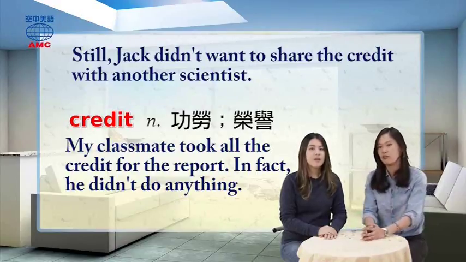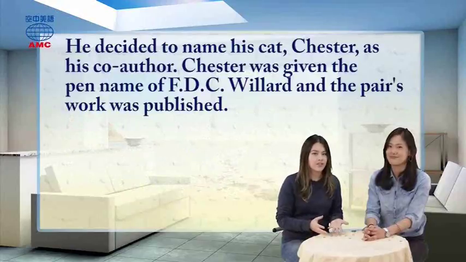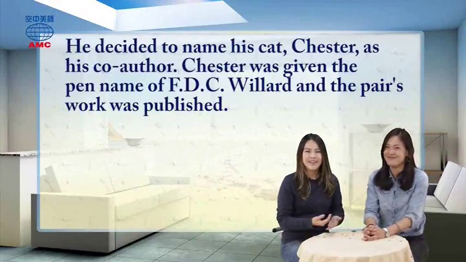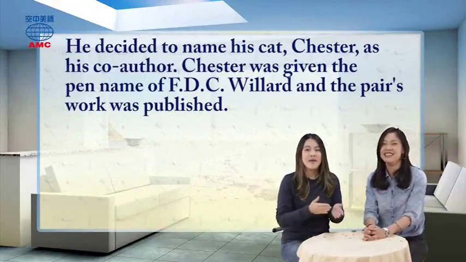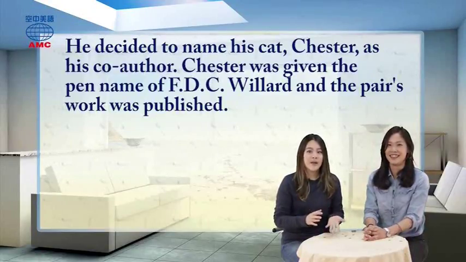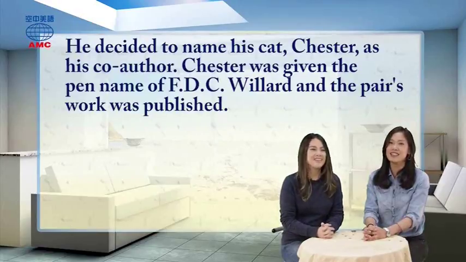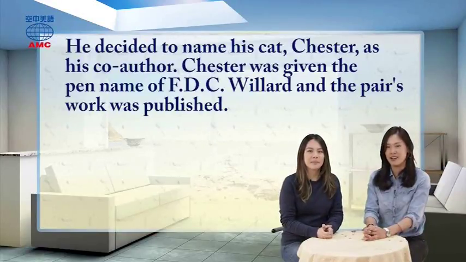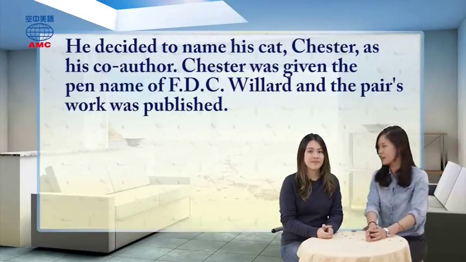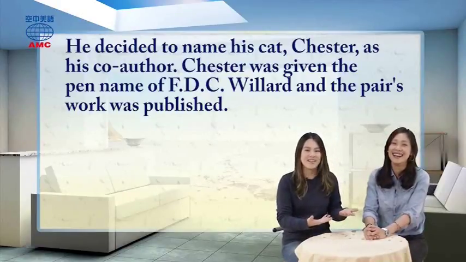Then what did he do? Okay, the article says he decided to name his cat Chester as his co-author. So Chester was given the pen name of F.D.C. Willard, and the pair's work was published. Okay. That was why we can see the cat's name on the paper as a co-author. Good for the cat. Actually, the cat didn't do anything. Yeah, it was just, I guess it kept him company, and he felt, okay, why not?